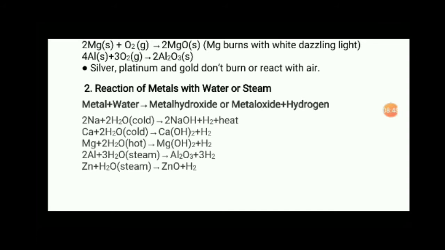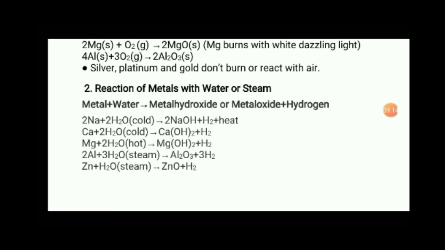And calcium is reacting again with cold water. Here again an example is given about magnesium. Magnesium reacts with hot water. So the metal is reacting with which kind of water to give metal hydroxide, or the metal is reacting with steam, then it gives oxide.